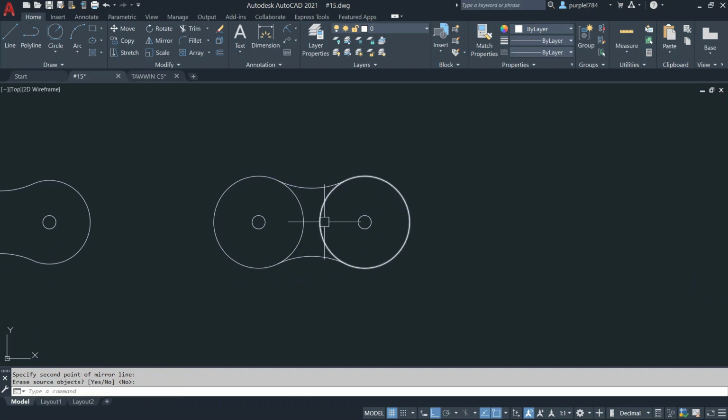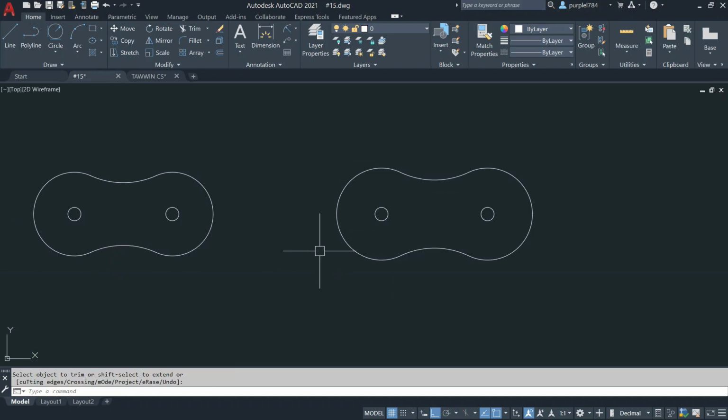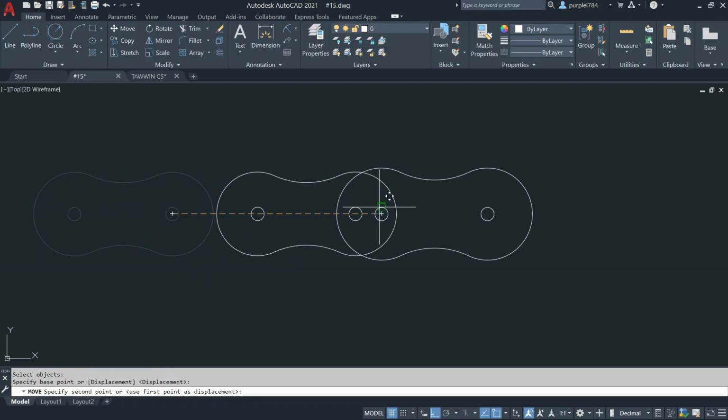Then trim the unnecessary thing. Under the object, press enter. Move this chain clip to the right side to delete the unnecessary one. And under select object, press enter. Then I will move here.